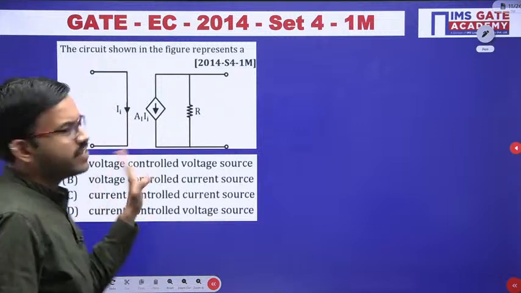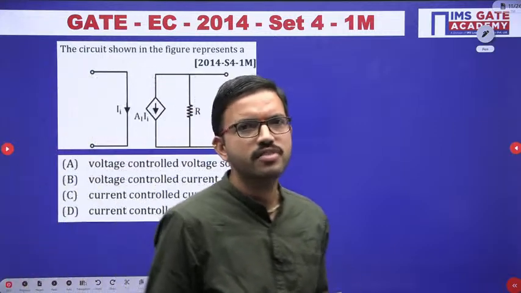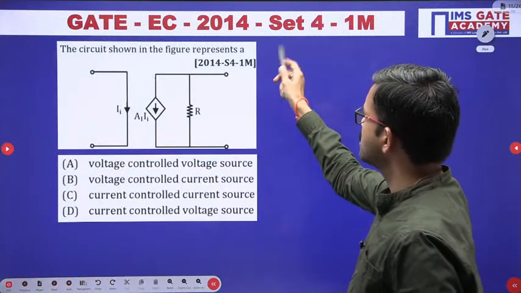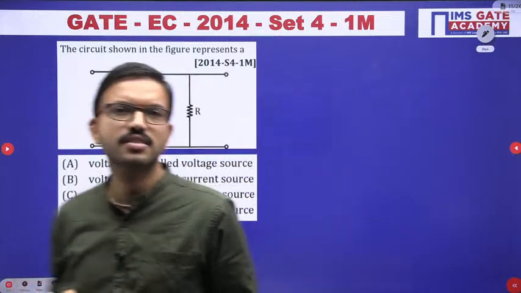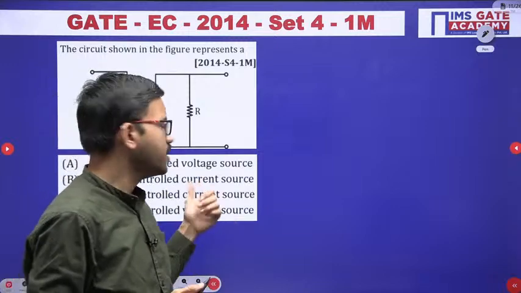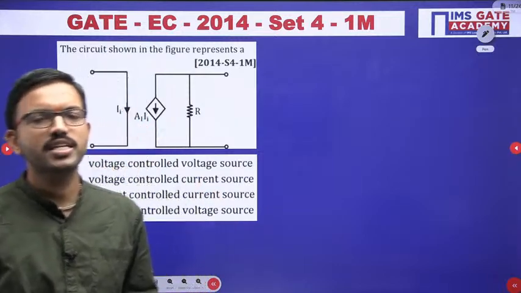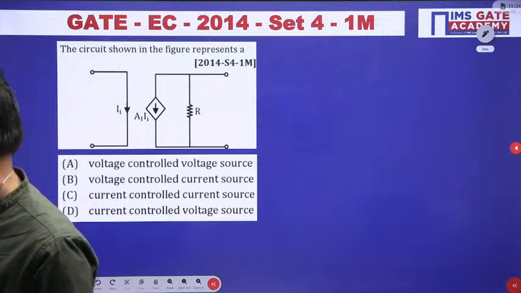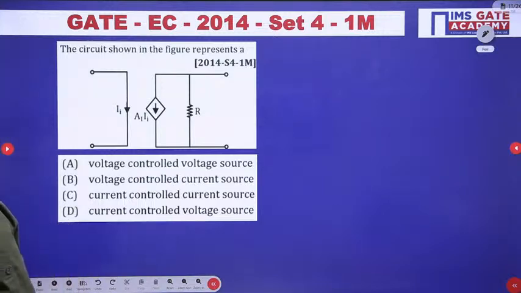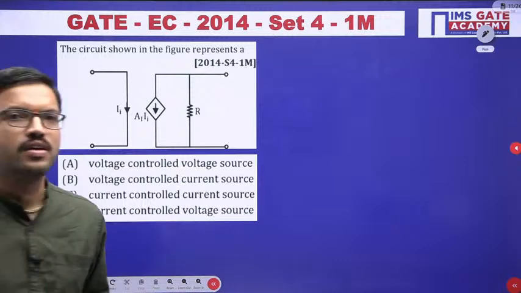Now all of you give a try. It is a very easy question which was asked in GATE EC in the year 2014 in set 4 for 1 mark. The moment you see the circuit, you can easily identify which option is correct. All of you can mention your answer in the chat. It is a very simple, direct question.